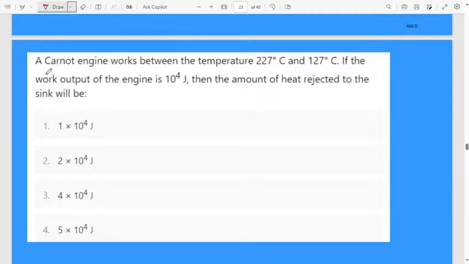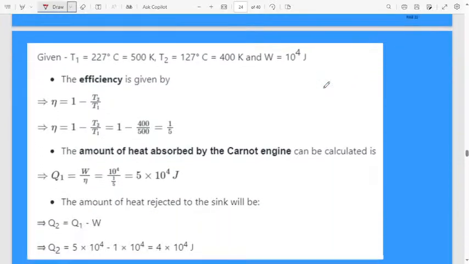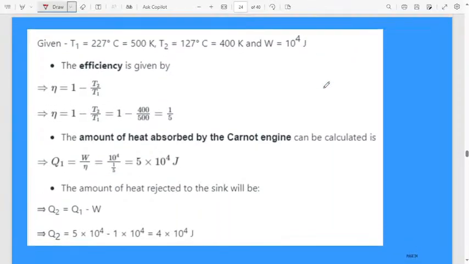Next, a Carnot engine works between the temperatures 27 degrees and 127 degrees. If the work output of the engine is 10 to the power of 4 joule, then the amount of heat rejected to the sink will be. Everything is given, substitute, you will get the answer. Easy. T1 is given, always T1 is related to the source temperature, T2 is nothing but the sink. Here T1 is 227 degrees Celsius plus 273, convert into Kelvin. Here also convert into Kelvin.